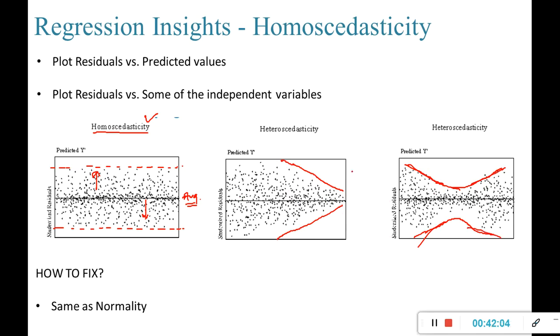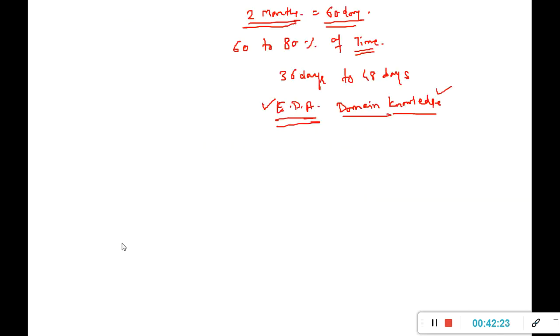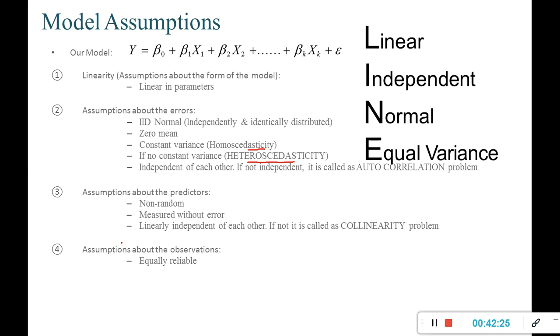In short, there is no constant variance. So when it is like this, we say there is a heteroscedasticity problem. We will see how to fix it in a case study. All right, so these are all about our model assumptions.